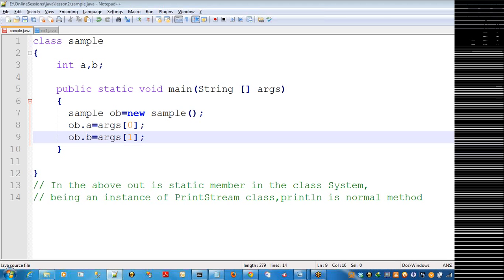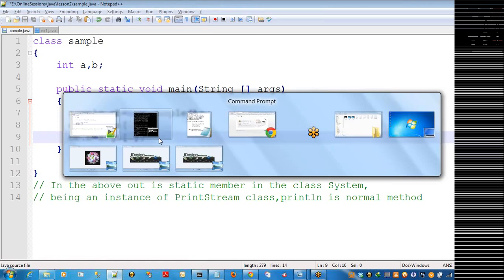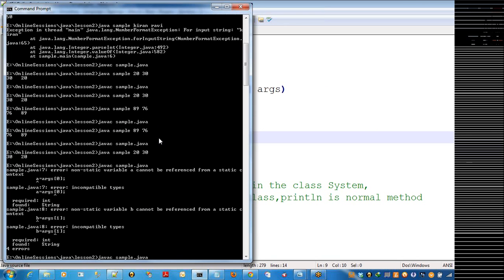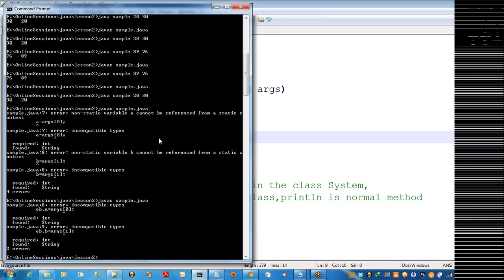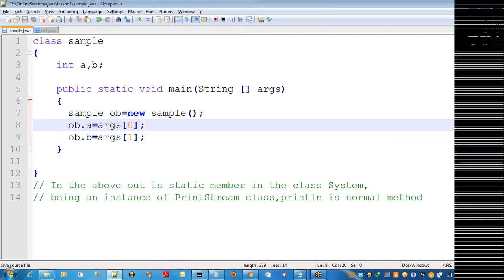Clear? Now these two errors will be gone. Non-static variables cannot be assigned to the static functions. Now you only have to use the conversion functions. So that is the structure of your data encapsulation.